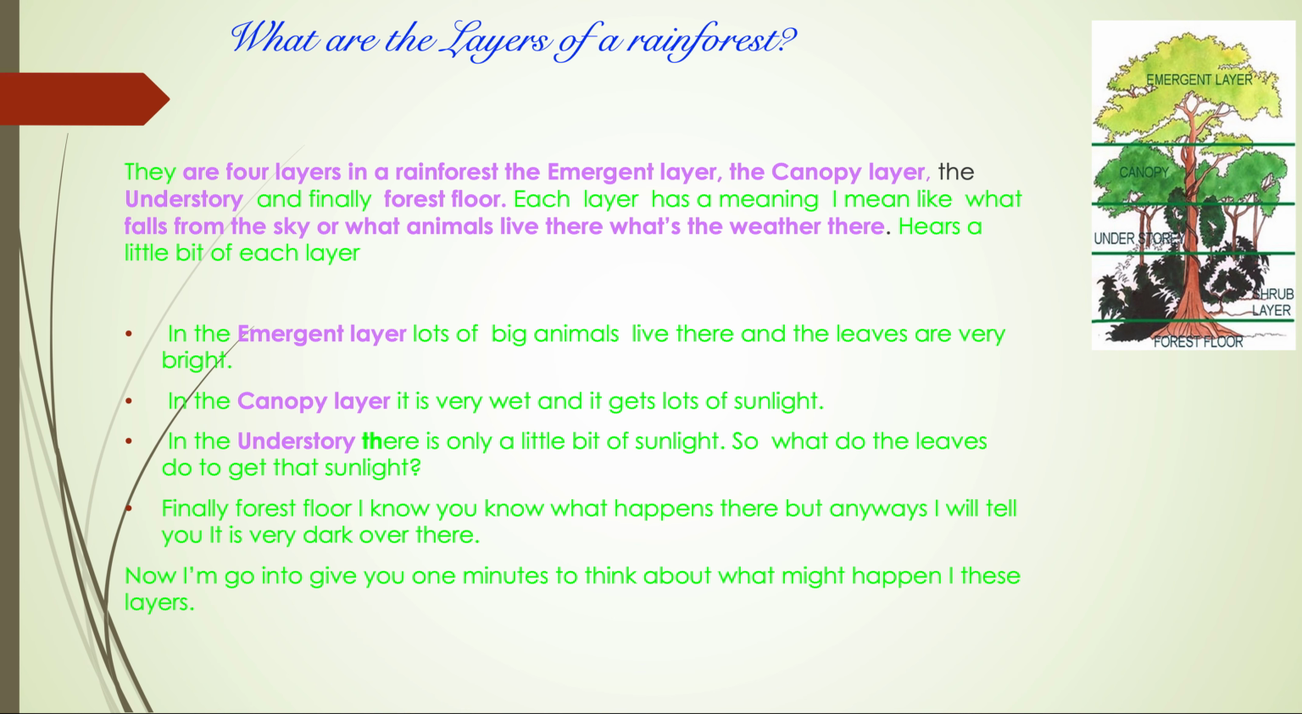But first, I'm going to be telling you a little bit of each layer so you can think about what might happen in each layer. In the emergent layer, lots of big animals live there and it gets lots of sunlight. In the canopy layer, it's very wet. Again, it gets a lot of sunlight. In the understory, there's only a little bit of sunlight. So my question is, what do the leaves do to get that sunlight?